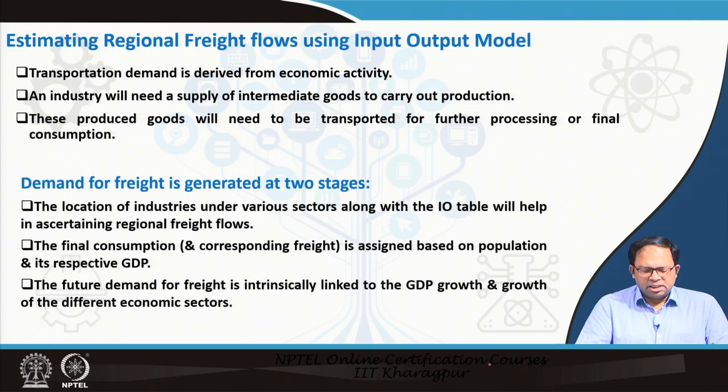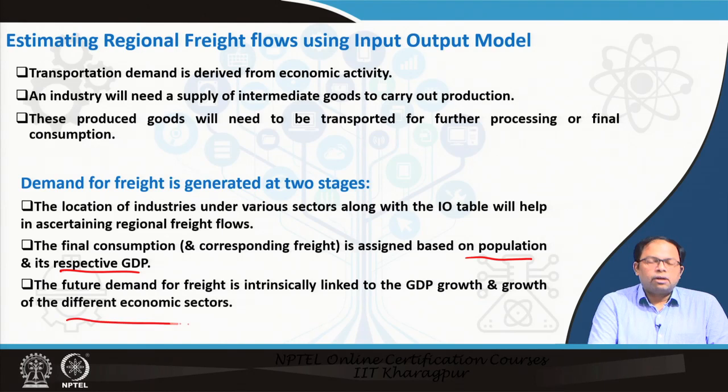That is how transport is connected, and demand for freight is basically generated in two stages. The location of industries under various sectors, along with the input output table, will help in ascertaining regional freight flows, and the final consumption and corresponding freight is assigned based on population and its respective GDP. Final consumption also depends on the total population and the GDP of that particular area, and the future demand for freight is intrinsically linked to GDP growth and growth of different economic sectors.